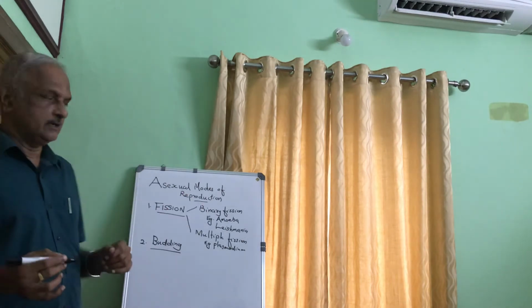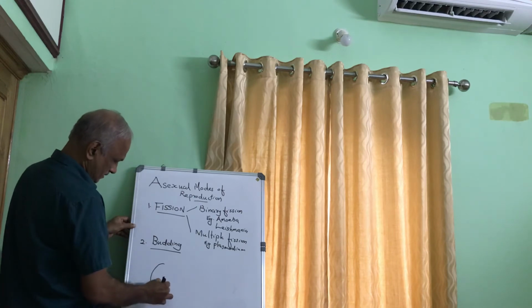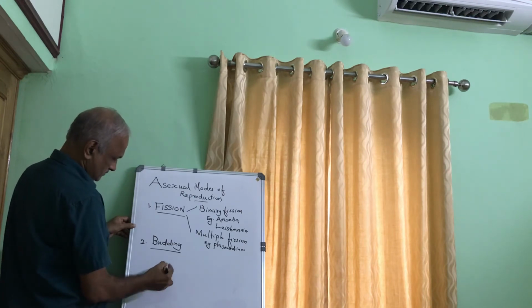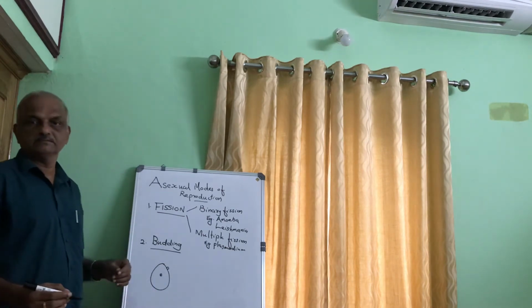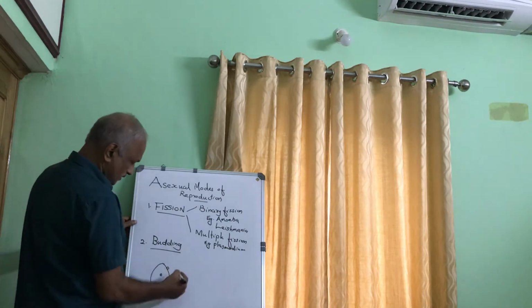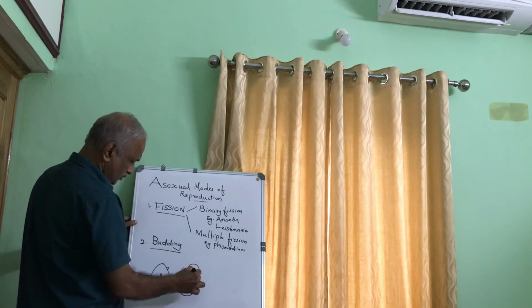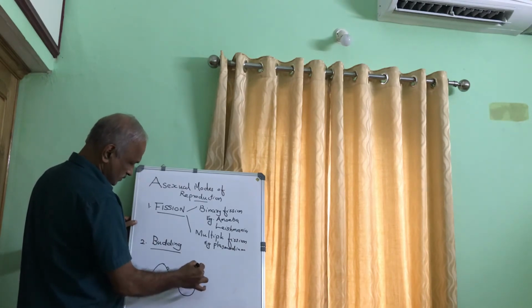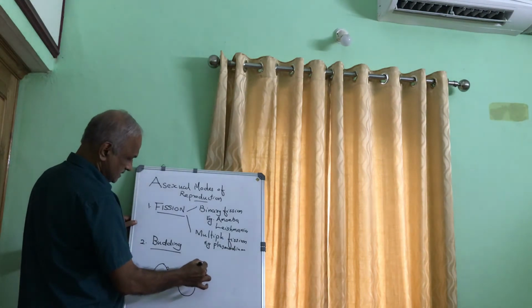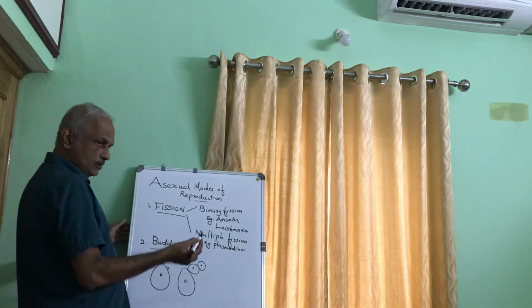For example, in the case of yeast, small projections are formed from the body, and afterwards these develop into a new yeast. Sometimes you can see a chain of yeast formed like this, by budding. And in Hydra also the same way.